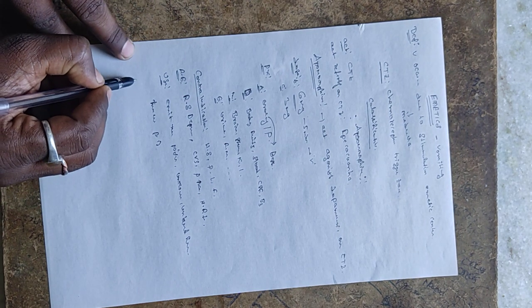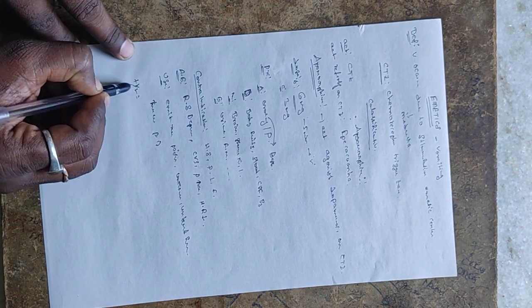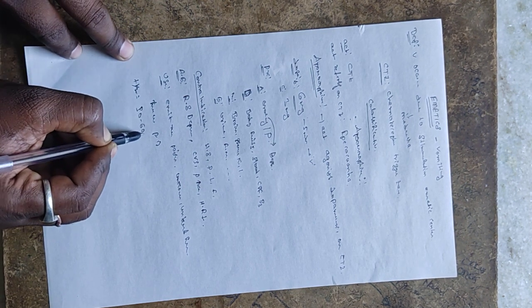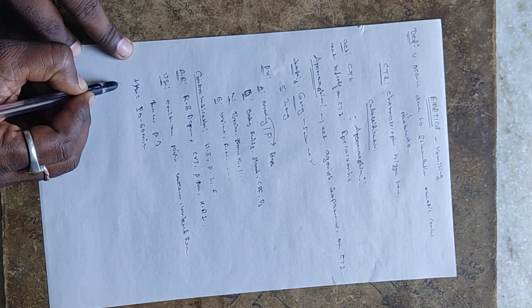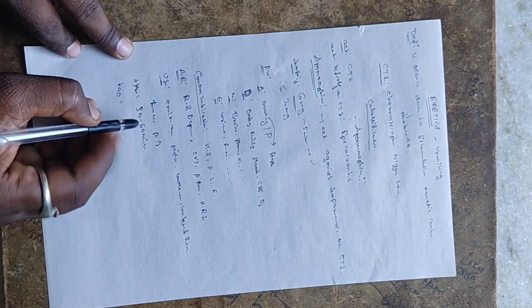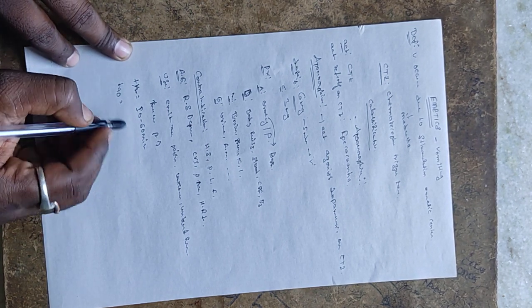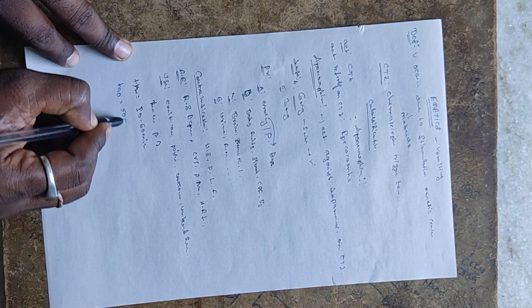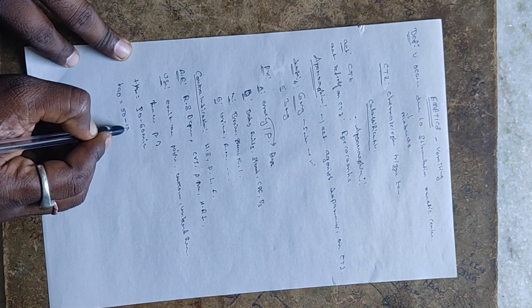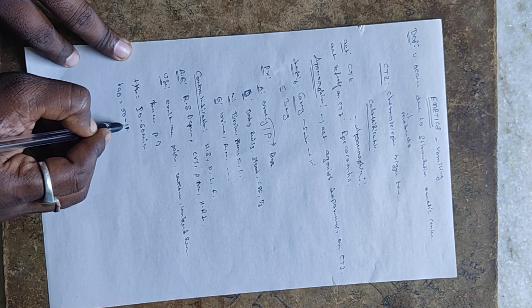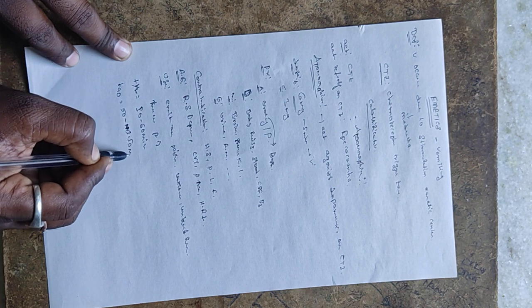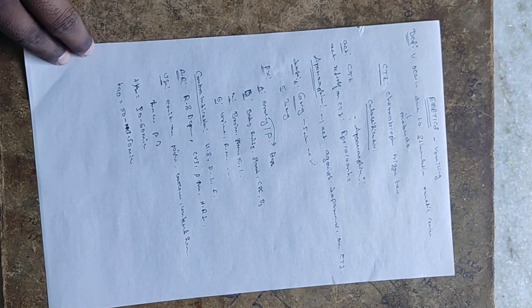The next one, half-life is 30 minutes to 60 minutes. T90 is 50 minutes to 1 hour 15 minutes, about 1 hour 50 minutes.